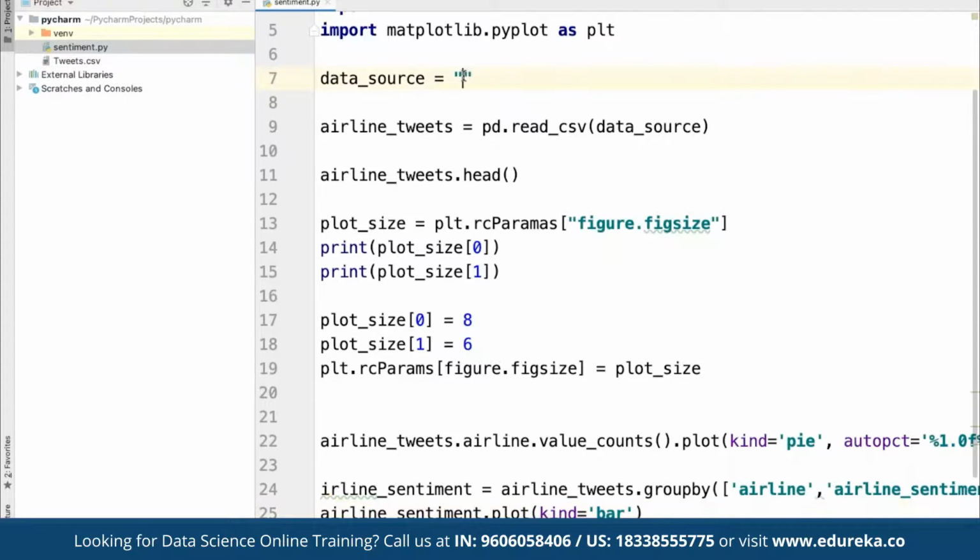In case we download data locally, then we can define Tweets dot CSV as a local path, if the data is available in the same folder that we have our main data set. So we can go ahead and define the data set to be a local data available.